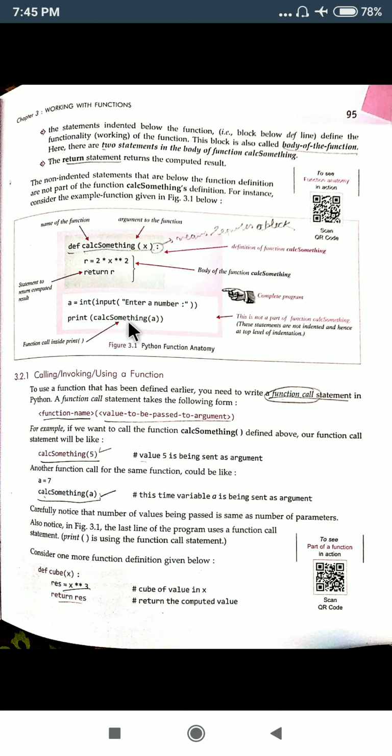So this is a function call. As it sees this is a function call, the value of a is passed to it from here, so it will start searching for the function definition. So the function definition is here. The function definition will get this value of a into x. Into x means whatever value you have passed in a will be supplied to variable x. This is known as the actual parameter, where the user has actually passed the value, and when this function call comes, this value of the actual parameter is passed to the formal parameter x.